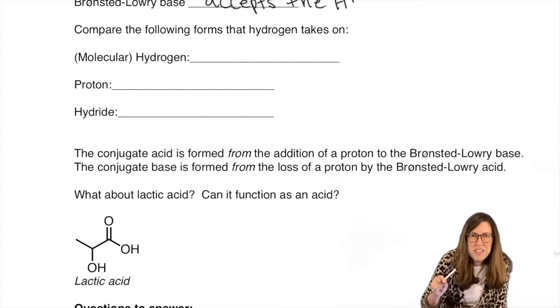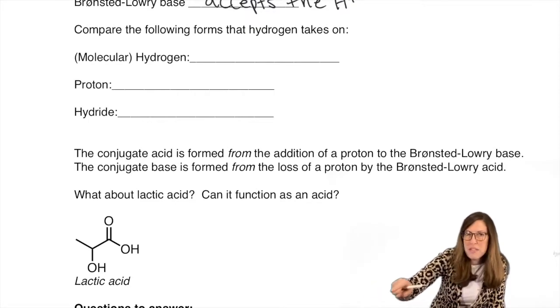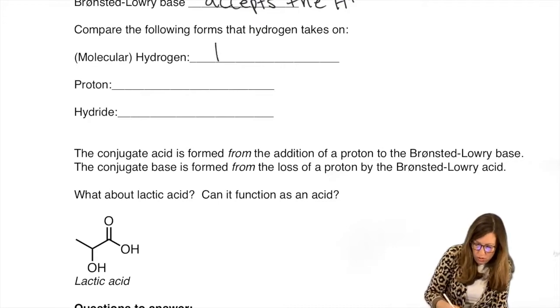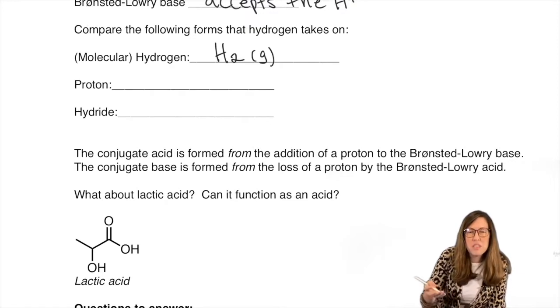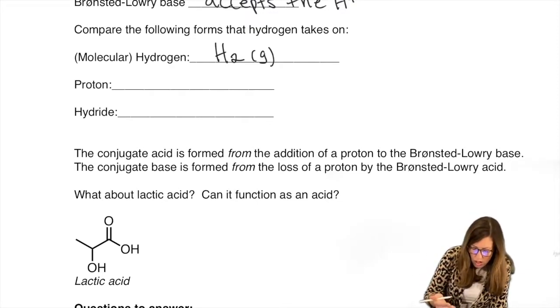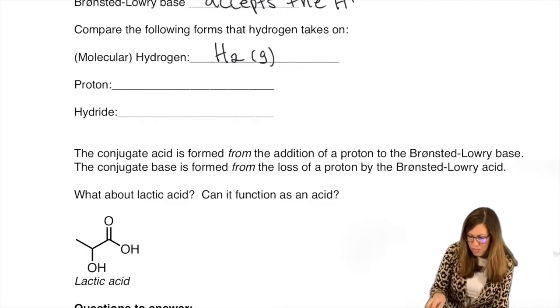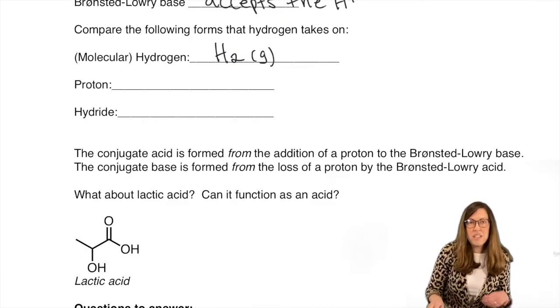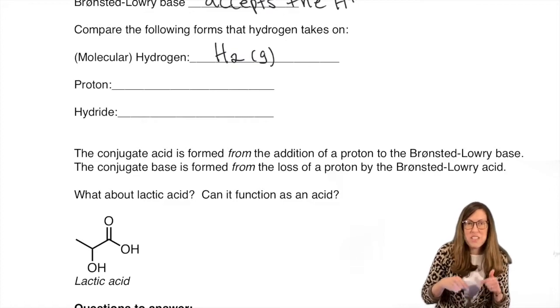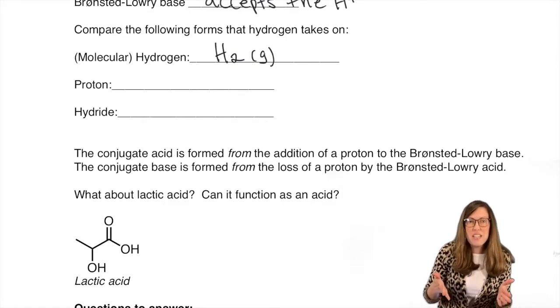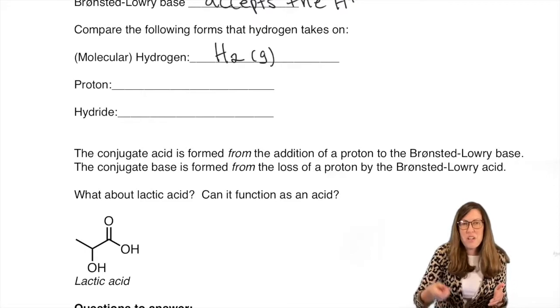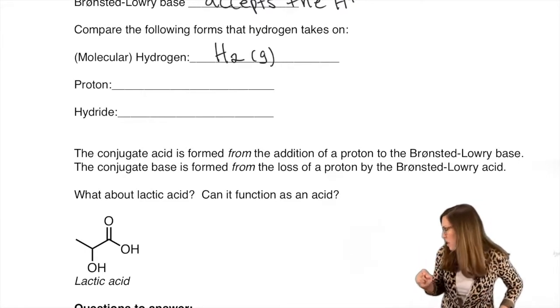We don't mean H. So what are the forms, or the phrases, we could use? We want to use the correct terminology. If we were to say hydrogen, we might mean that atom that's attached to something, or H2 gas, that's also called hydrogen. So if we're just talking about hydrogen, we're not talking about a proton until it's actually removed. So a proton, a hydrogen missing its electron, is called a proton because it literally is just that. Its electron has been stripped. It has one electron. It's 1s1.